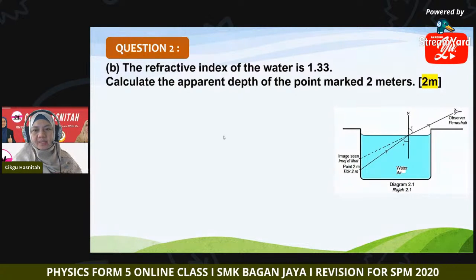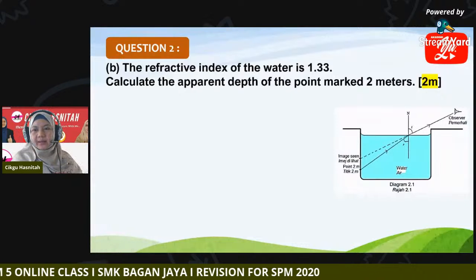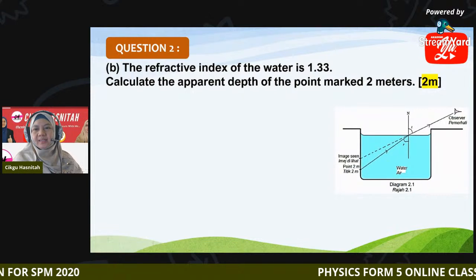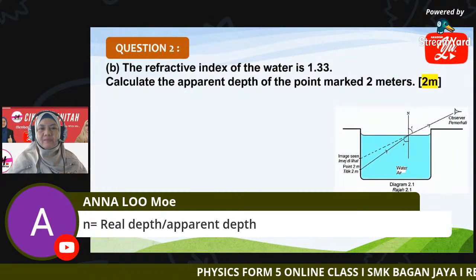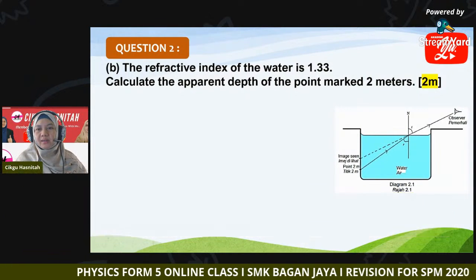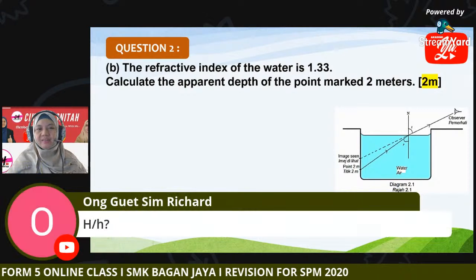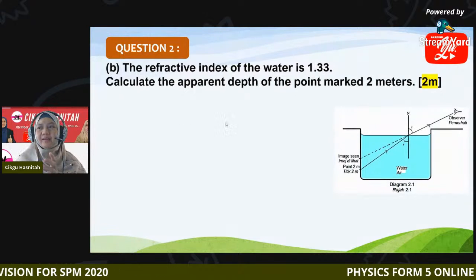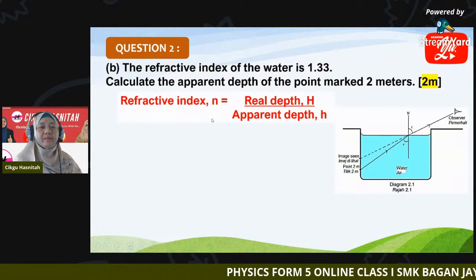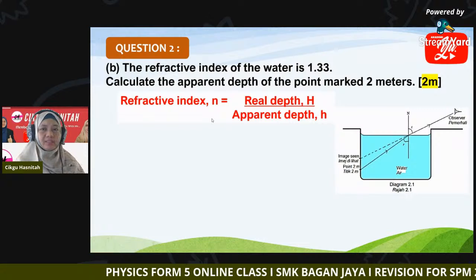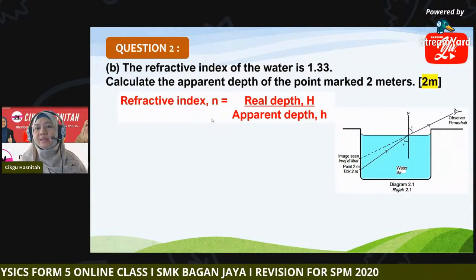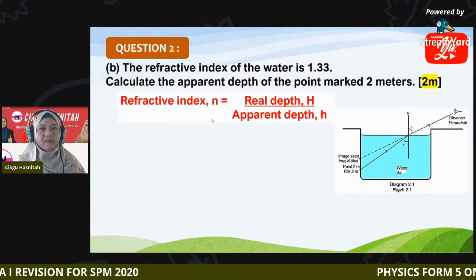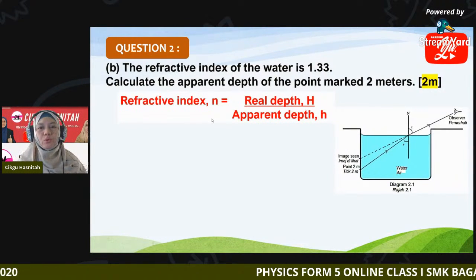Okay, Anna says here n equal to real depth divided by apparent depth. Dylan says n equals capital D divided by small d. Jinji said capital H divided by small h. So actually, what letter represents depth? Depth is represented by h, not d, Dylan. So refractive index n equals real depth, capital H, divided by apparent depth, small h.